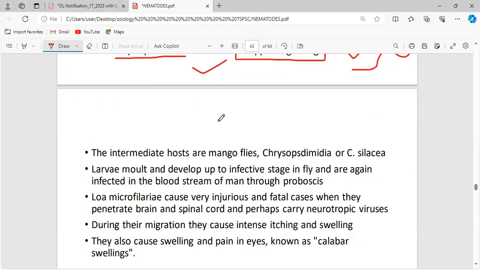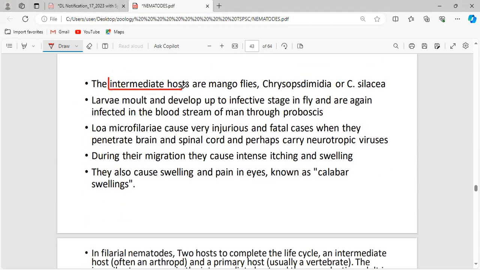What are all the intermediate hosts? The intermediate host is the mango fly, Chrysops species, that is Tabanidae. Okay, mango flies. So this Chrysops is a mango fly. Up to this fly, the third stage larva will be developed, but the adult will be formed only when it reaches the human. So the intermediate host is the mango fly.